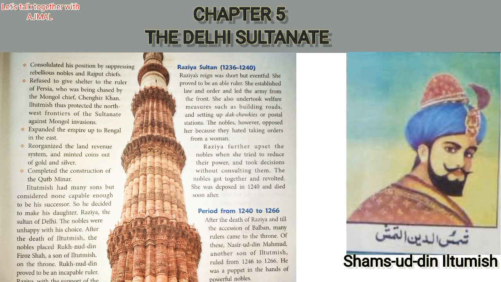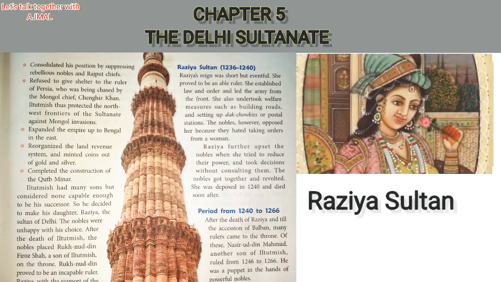Okay, and the last point, completed the construction of the Qutub Minar. So Shamsuddin Iltutmish completed the construction of the Qutub Minar. Okay, those are the major important steps taken by Shamsuddin Iltutmish. His ruling period was 1211 to 1236.